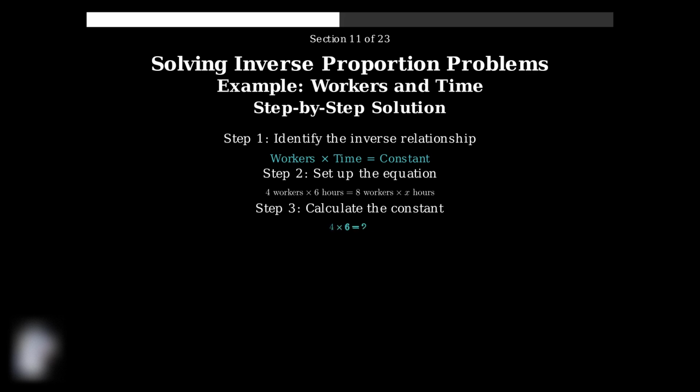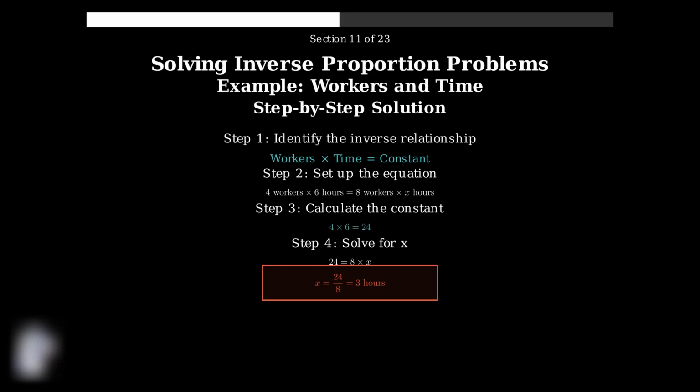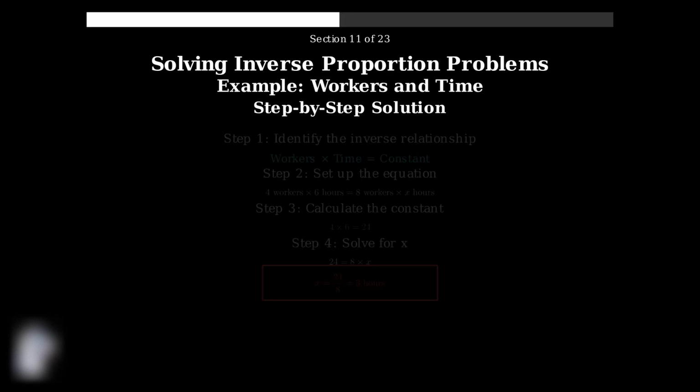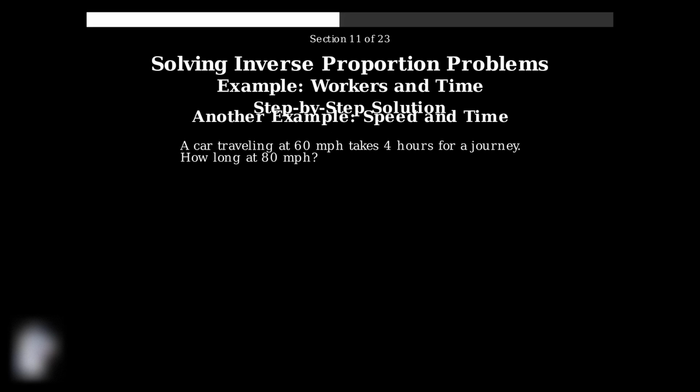Step 3, we calculate the constant by multiplying 4 workers times 6 hours, which equals 24. Step 4, now we solve for x. We have 24 equals 8 times x, so x equals 24 divided by 8, which equals 3 hours. Therefore, 8 workers can complete the same task in 3 hours. Notice how doubling the number of workers halved the time required, which is exactly what we expect in an inverse proportion. Here's another example to reinforce the concept.